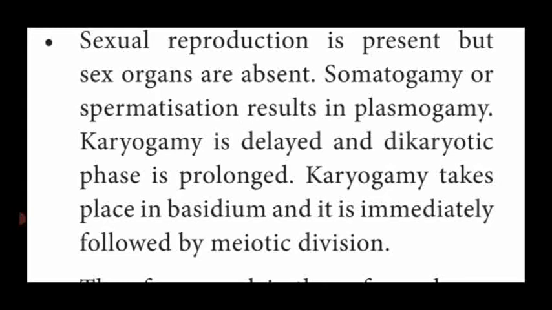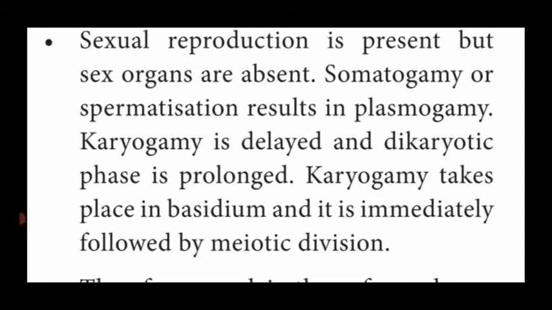Then at the base they have the archicarp or female gamete. Both of them fuse together to form a diploid nucleus. Afterwards it develops into a new fungal body. This spermatization, or oval-shaped structure, is formed with the help of plasmogamy.